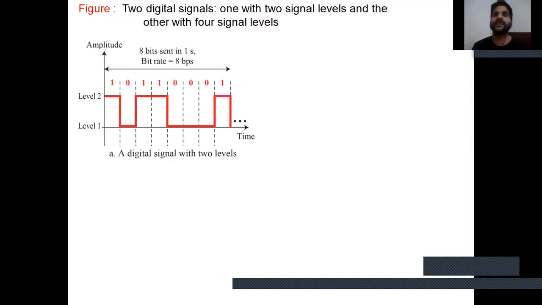Next, two digital signals, one with two signal levels and the other with four signal levels. The signal levels are represented like that.